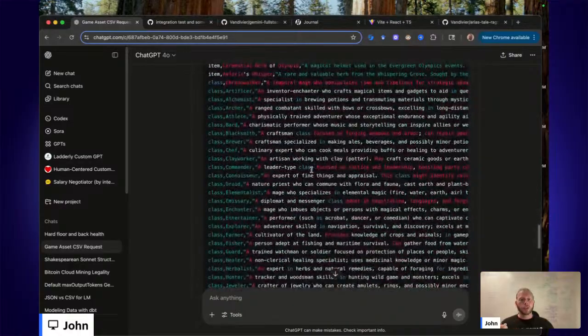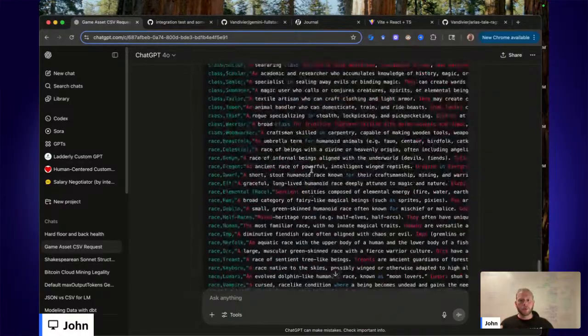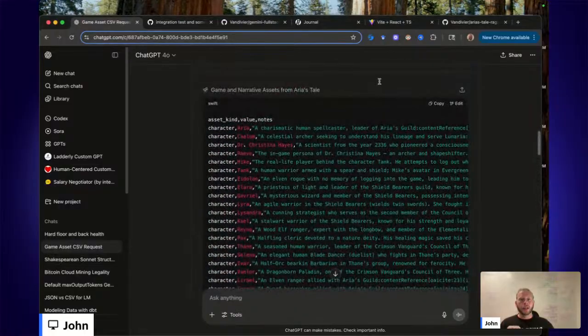So it created this large CSV of elements that exist in the game world. And then I'm copying that over to be the data source, which we will select from. So certain rows will be selected and then added to the chat context to proceed with content generation. That's one thing to note. Okay, that's how we got the source data.